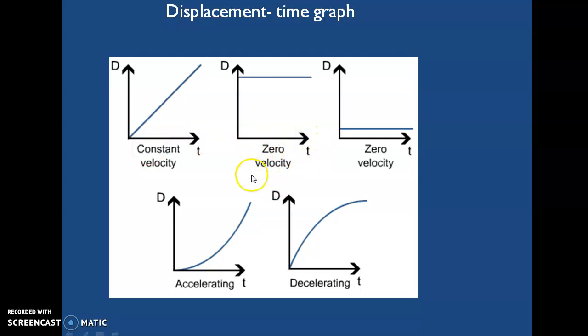Zero velocity graph will be like this, a line parallel to the x-axis. If accelerating at a constant rate, then it is a curve like this, and decelerating like this. Very, very important. Remember all this.